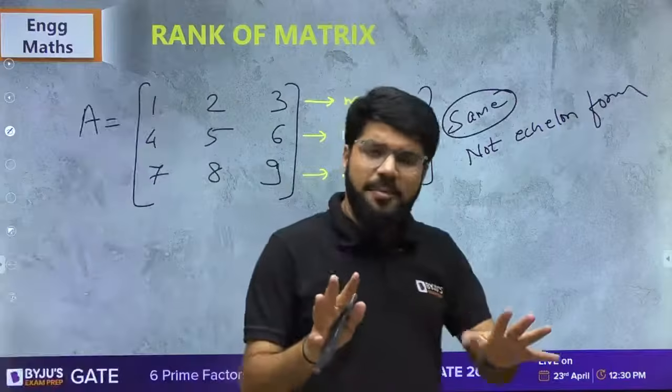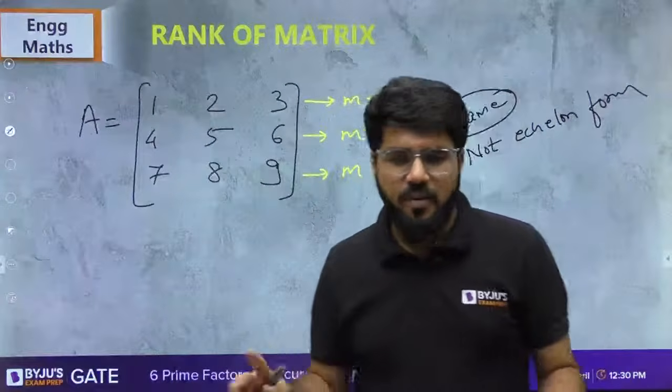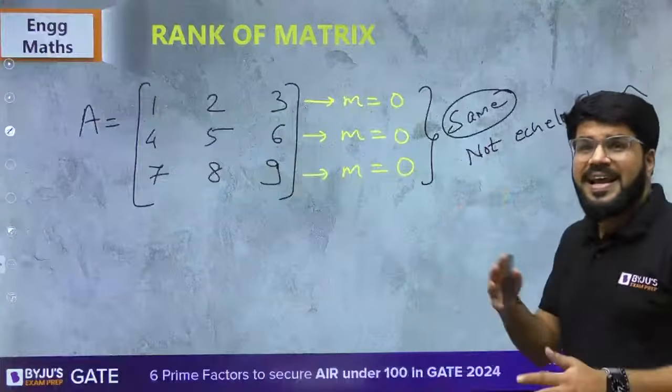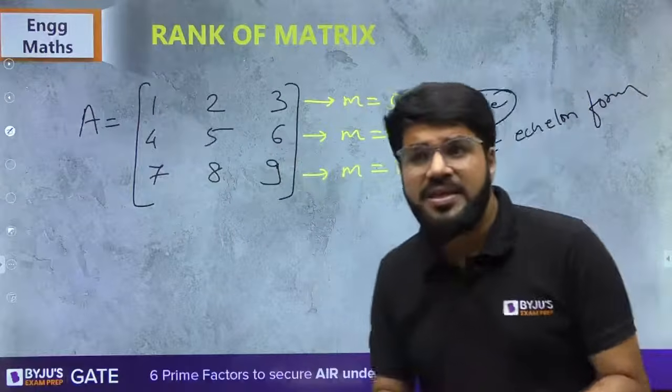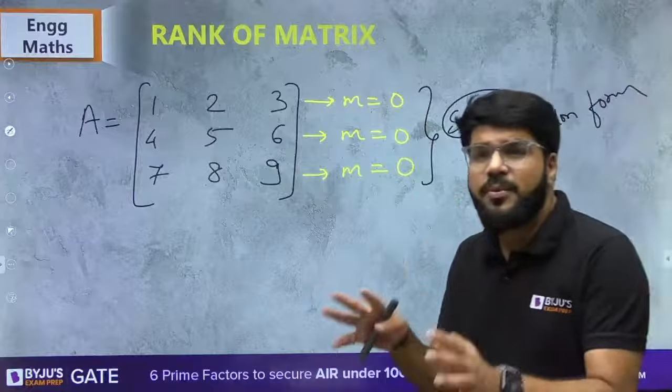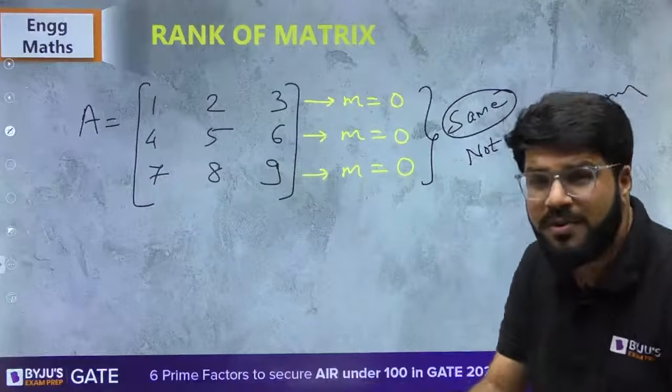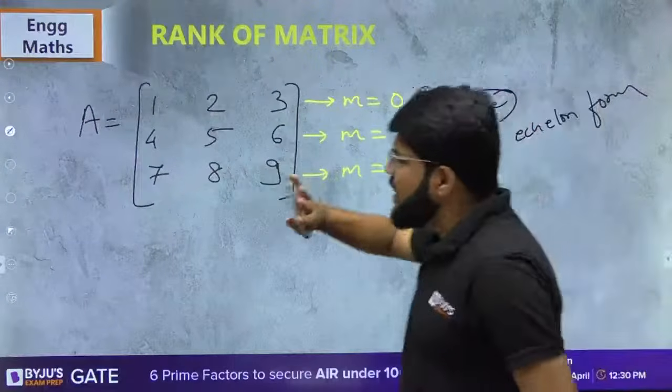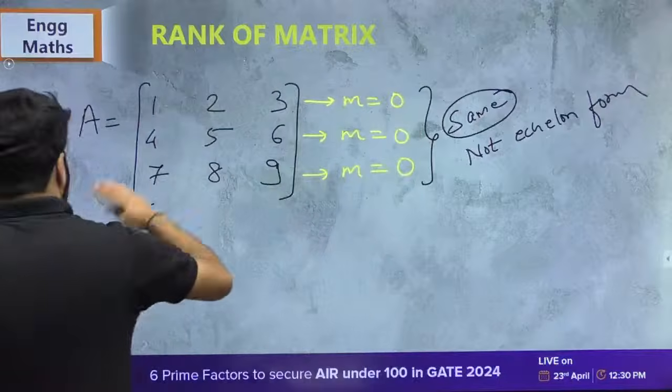So I know the determinant method, I know the independent row method, but can I solve the same problem using echelon form? Every method has its importance. So let us learn first, then with different questions, I will tell you which method is more suitable where. So this is not in echelon form. Can I convert this?